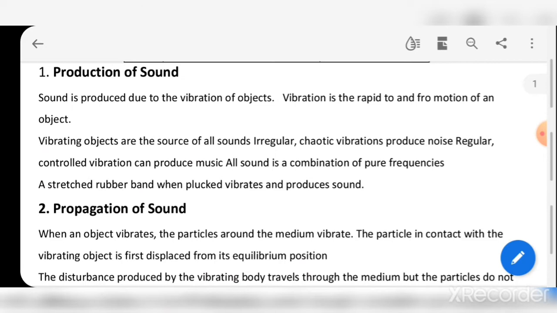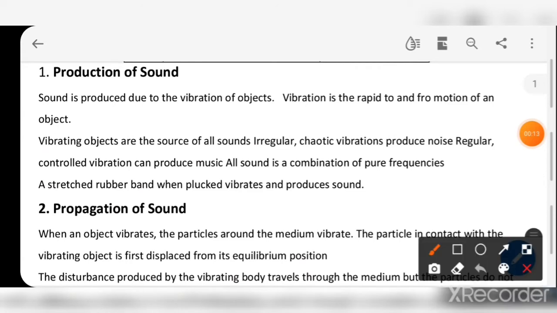Now, today we will give the introduction of sound. First off, we have to see the production of sound. How is sound created or produced? Sound is produced due to the vibration of objects. When any object vibrates, then sound is created.